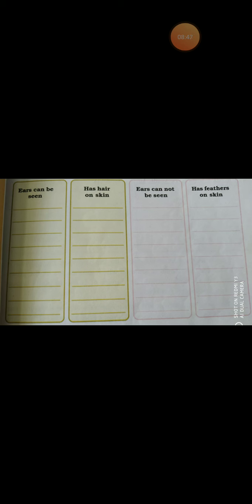So, this is a different category, that is the birds. And some animals like lizards, crocodiles, their ears are also not seen. You cannot see their ears. But they do not have feathers on their skin and they lay eggs. Right? Understood?